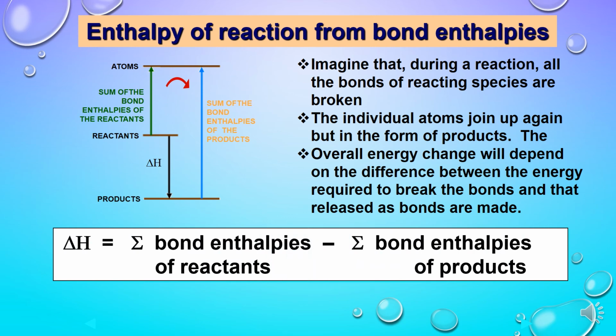So hence we can say delta H for a reaction can be calculated by sum of bond enthalpies of all the reactants and subtracting sum of bond enthalpies of all the products.